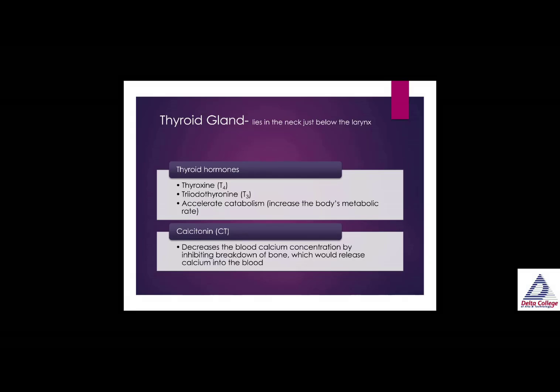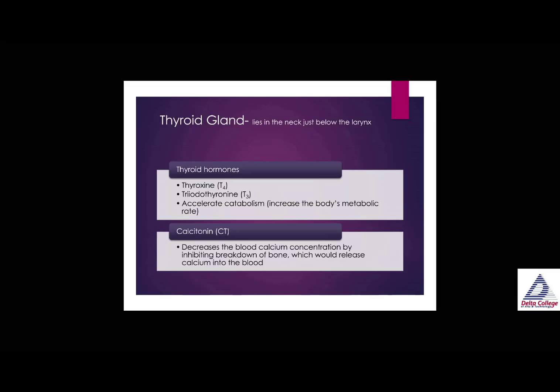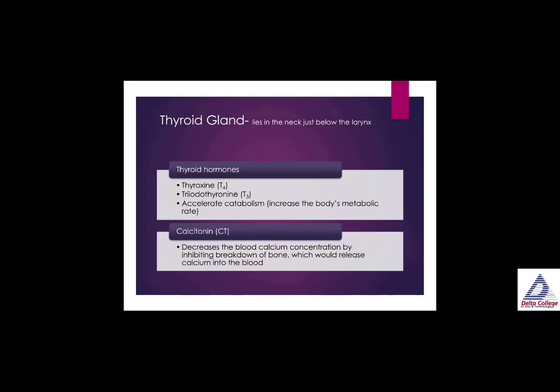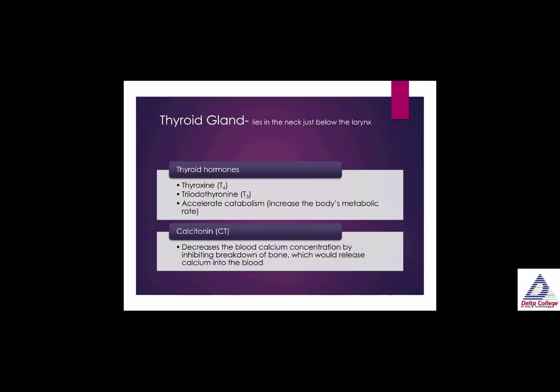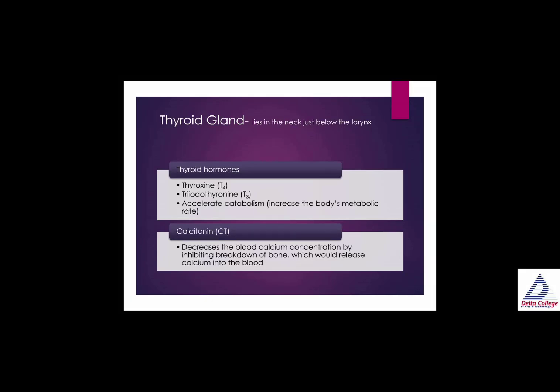Then it stimulates the thyroid to produce thyroxine T4 and triiodothyronine T3, and it accelerates catabolism, so it increases the body's metabolic rate. That's why if you have hypothyroid and you don't produce enough thyroid hormones, you actually end up with a slower metabolic rate, and it can cause weight gain.